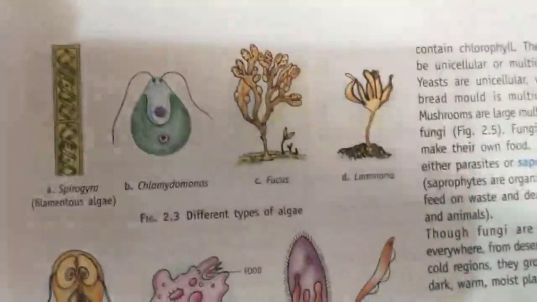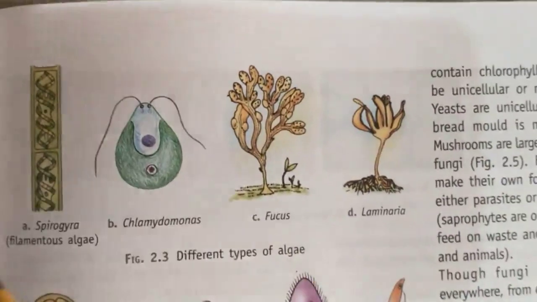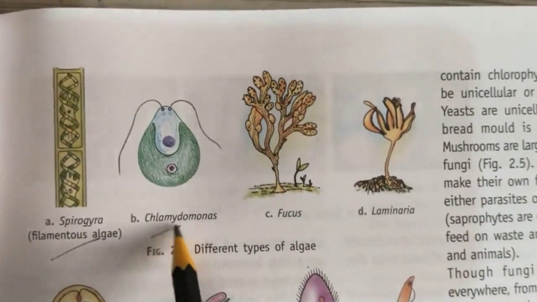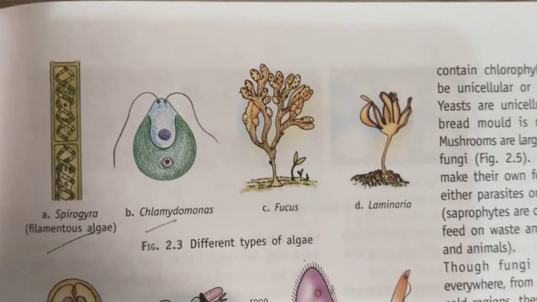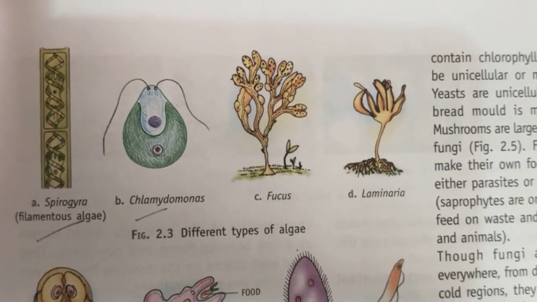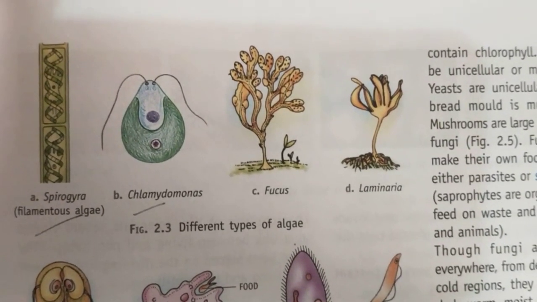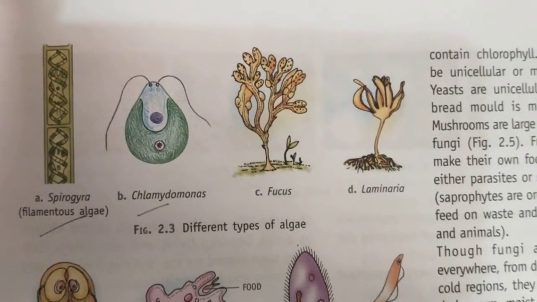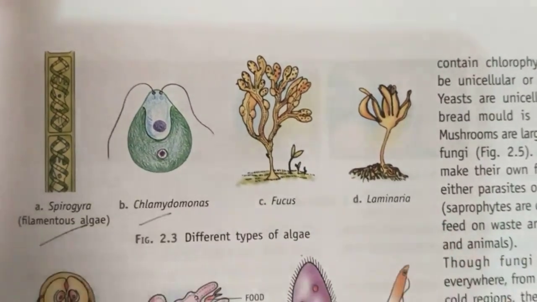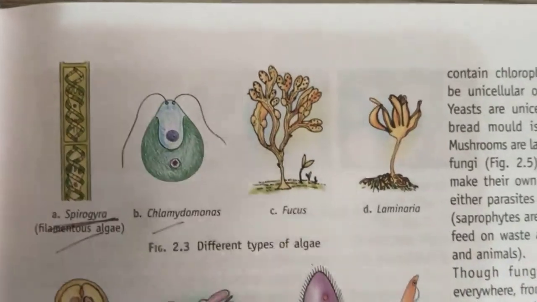So these are the photos that are given in your books. These are the different types of algae. Mainly you have to draw this Spirogyra and this Chlamydomonas. So this can be asked in an exam. Spirogyra, this you have already done in a previous class. Fucus and Laminaria, these are types of algae. You should remember this. Spirogyra is a type of algae.